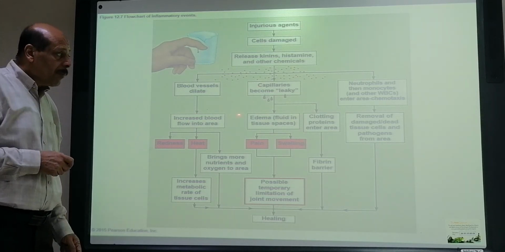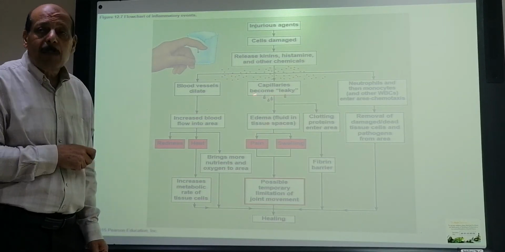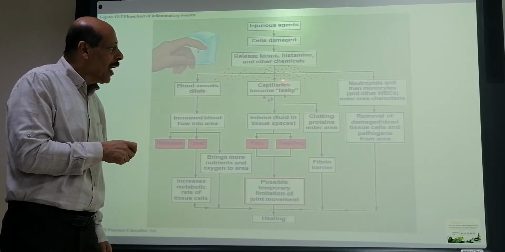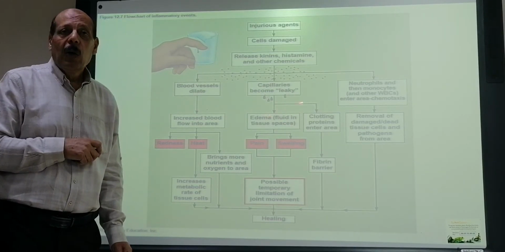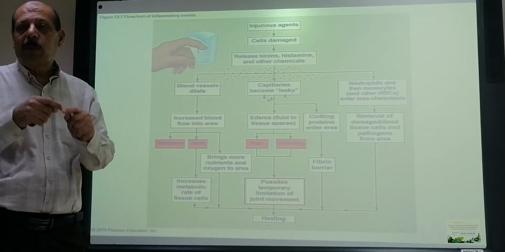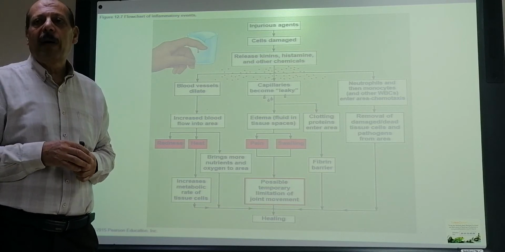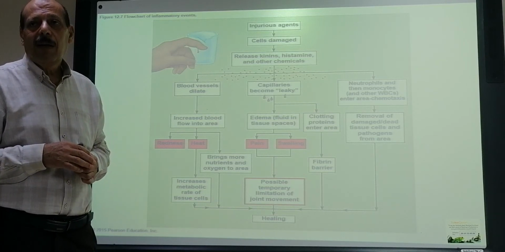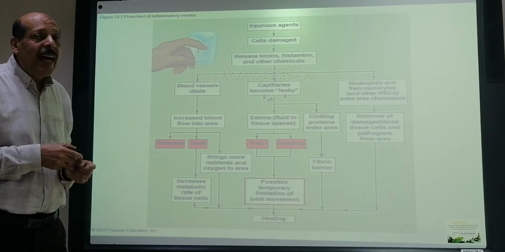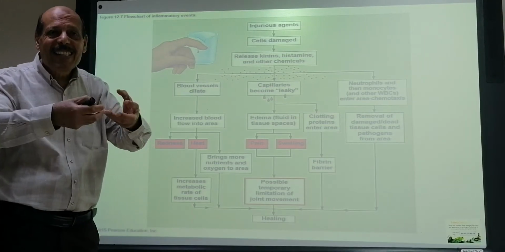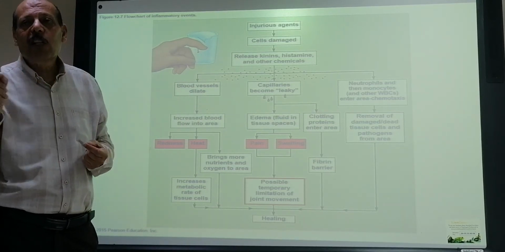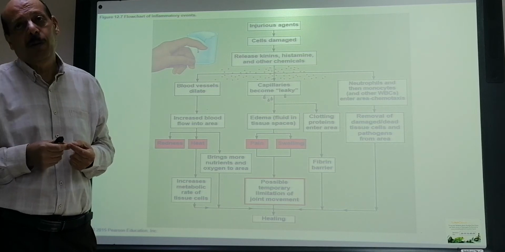Now, the blood vessels we have here are generalized blood vessels. Here we have the capillary. The capillary also will dilate. And we know that the capillary is formed from how many layers? One layer. So when that one layer is dilated and stretched, it means that the intercellular space will be more.